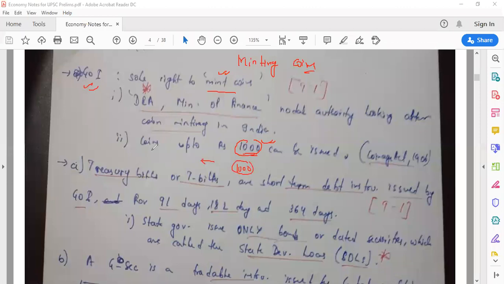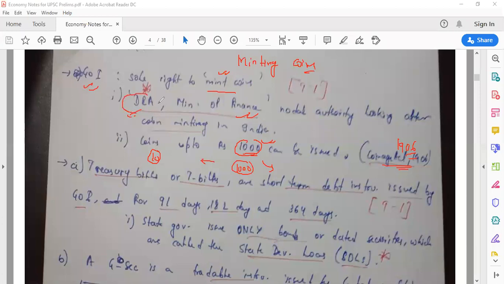Now, right now, what happens? Even if you have a 10 rupee coin, and a lot of 10 rupee coins, you start crying that I don't want 10 rupee coins. It happens in many areas. But the government has the jurisdiction that it can issue coins up to rupees 1,000 under the Coinage Act 1906. Coinage Act 1906.